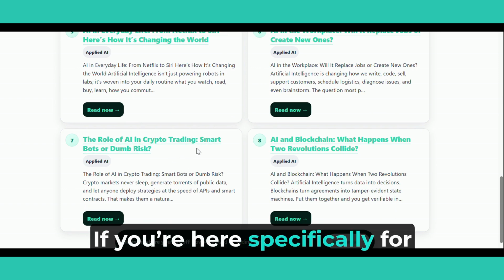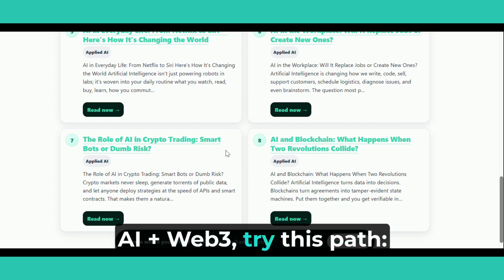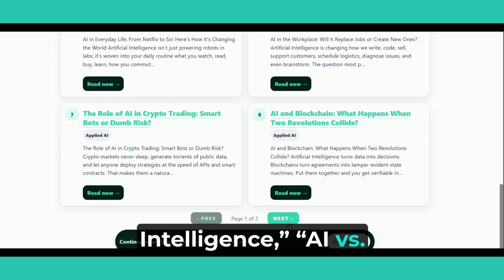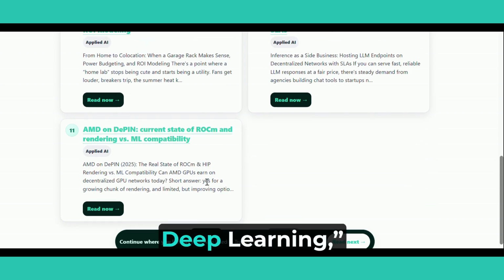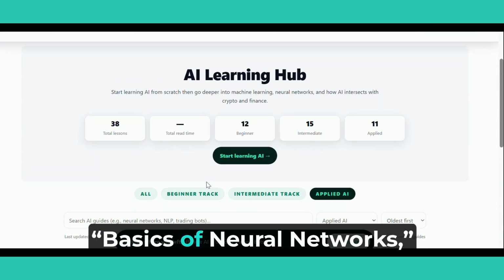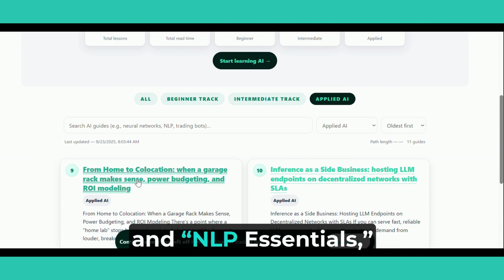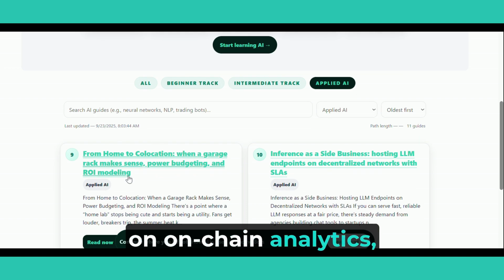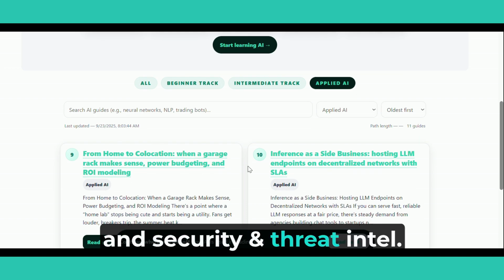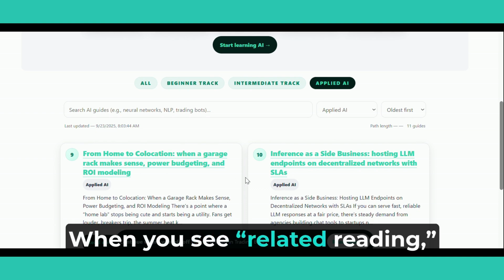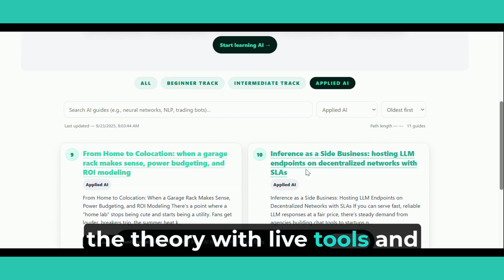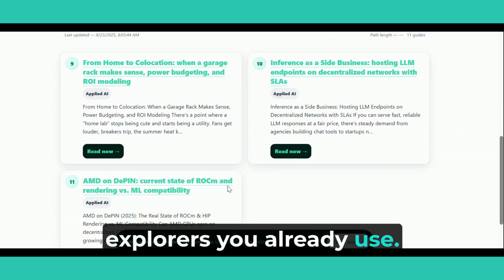If you're here specifically for AI plus Web3, try this path. What is artificial intelligence? AI versus machine learning versus deep learning. Basics of neural networks. And NLP essentials. Then jump to applied AI chapters on on-chain analytics, token screeners, and security and threat intel. When you see related reading, follow those links to connect the theory with live tools and explorers you already use.